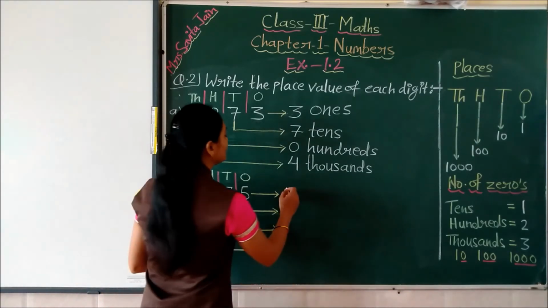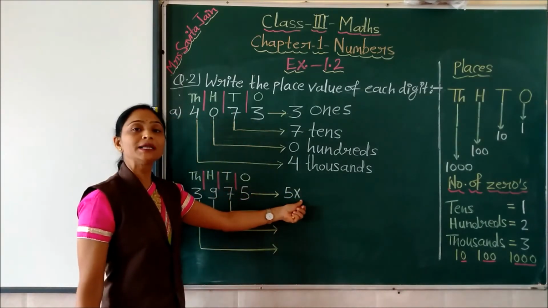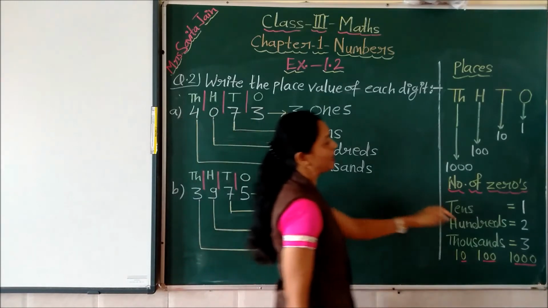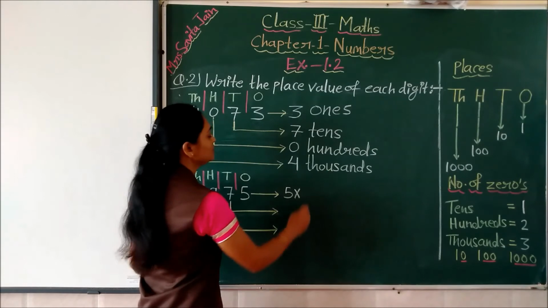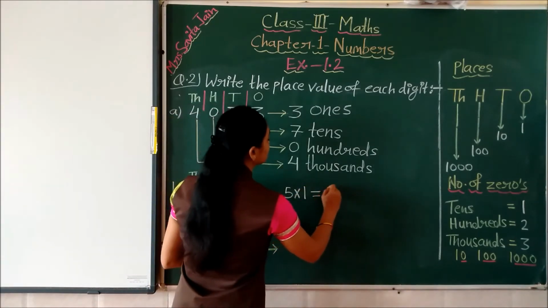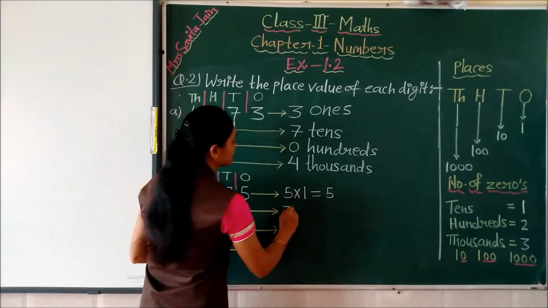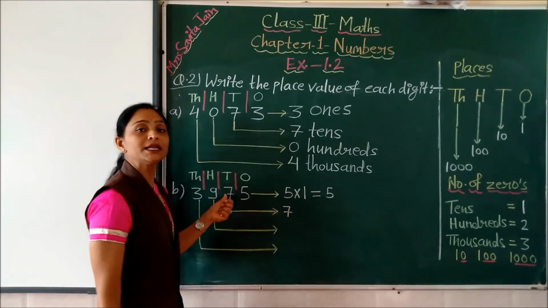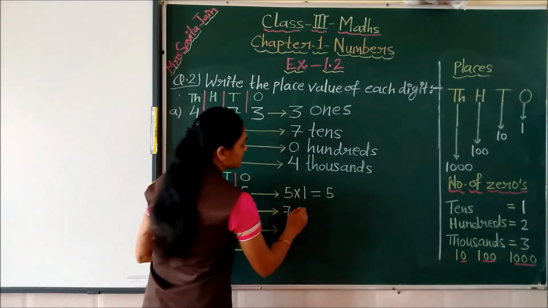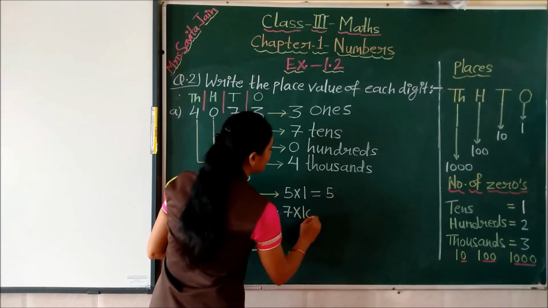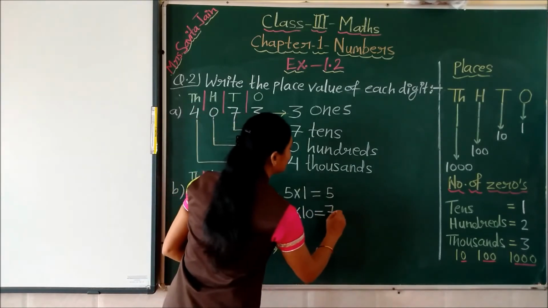This is 5. So first we will write here 5, and this 5 we have to multiply with the value of the ones place. And the value of the ones place is 1. Yes children, so here we have to multiply by 1, which means 5. Then second digit 7. So first we will write here 7, and this 7 we have to multiply by the value of the tens place. So value of the tens place is 10. You can see there. So this we will multiply by 10. So 7 multiplied by 10, 70.